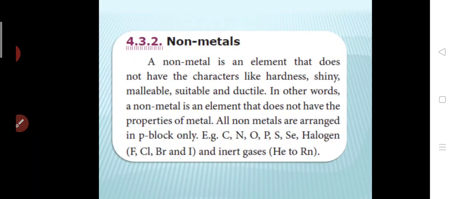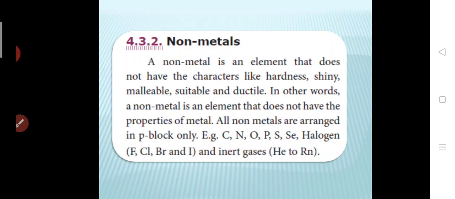Non-metals. A non-metal is an element that does not have the properties of a metal. So they are not shiny, not hard, not malleable and not ductile. All non-metals are arranged in the P block only. As I told you before, the P block carries all three varieties: metals, non-metals and metalloids.